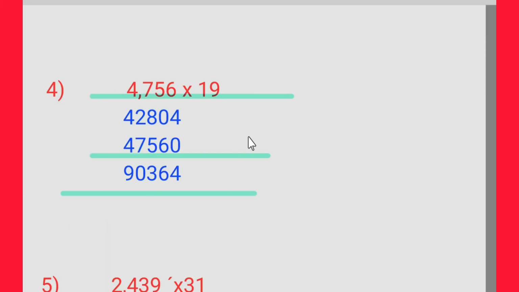Now let us add. If you add any number with 0, you will get the same answer. So here, if you add zeros with 50,980, you will get the same answer, 50,980. The rest of the questions' answers are given here. Please check out the answers.